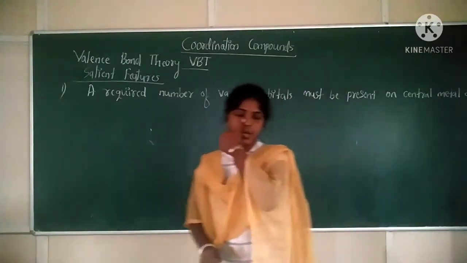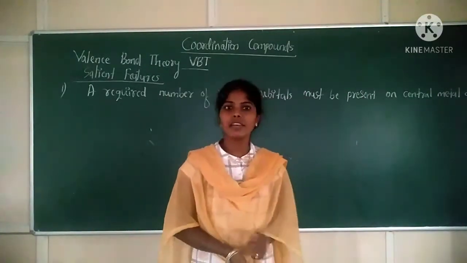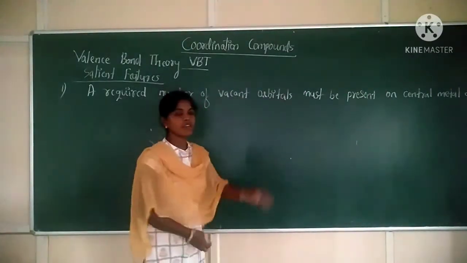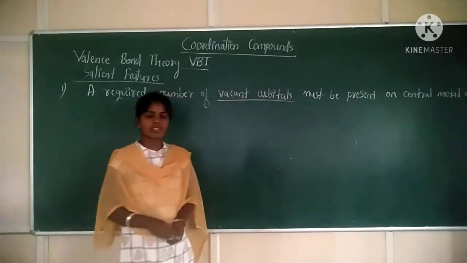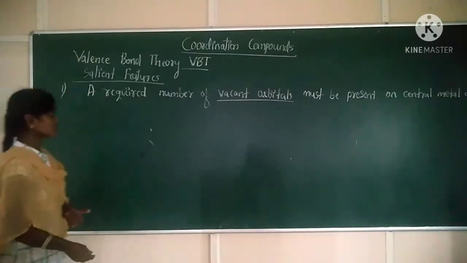In a coordination compound, the central metal atom or ion should have the required number of vacant orbitals. Clear?